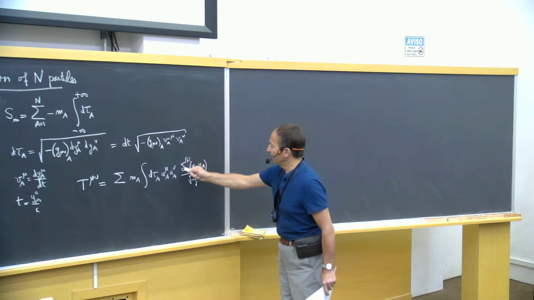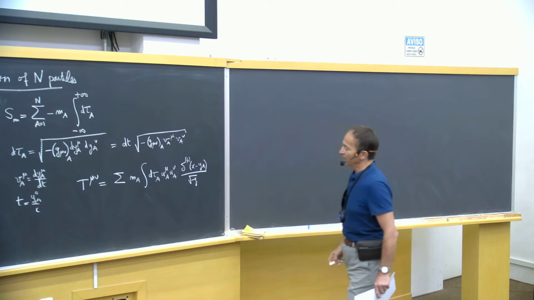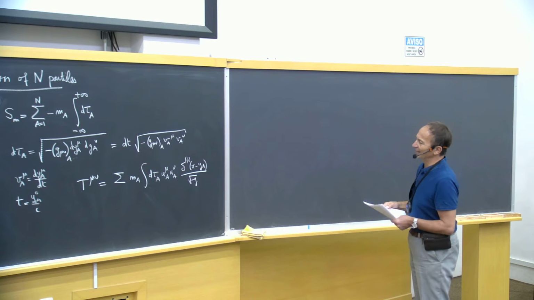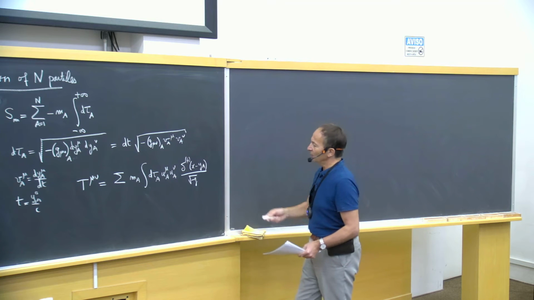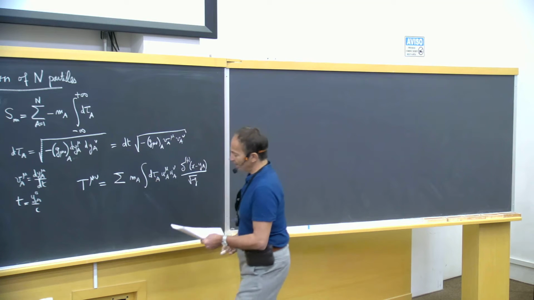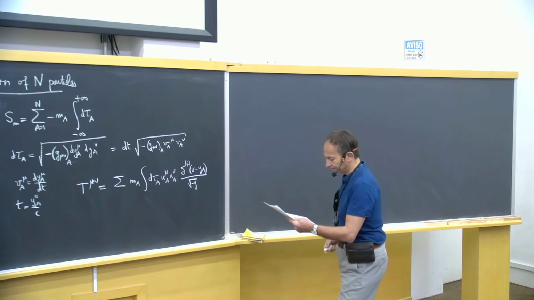Actually, the delta function itself is not a tensor, it is a tensor density, and you have a factor here, square root of minus g, which makes T^mu nu a real tensor.